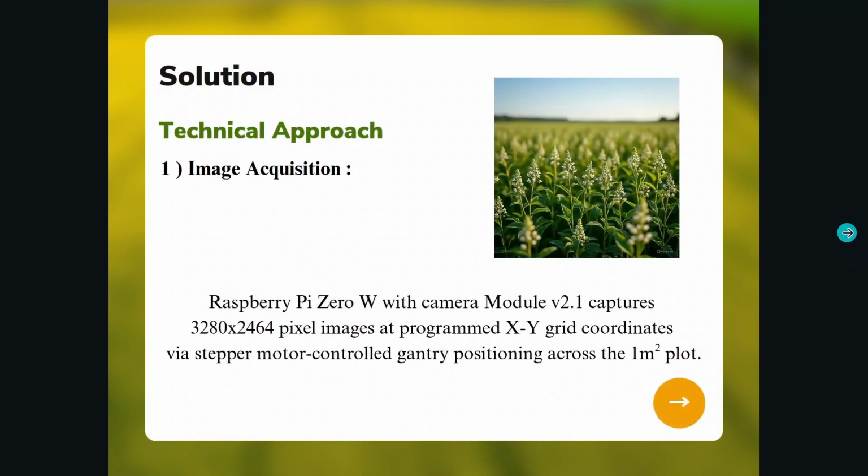So now let's get into the technical details of the bot. The bot is equipped with a Raspberry Pi Zero W microcomputer with a V2.1 camera module attached to it. The Raspberry Pi Zero W is attached to a T-bot. What is a T-bot? I'm going to explain in a later slide. The work of the T-bot is to move the camera to cover the entire 1 square meter plot area.